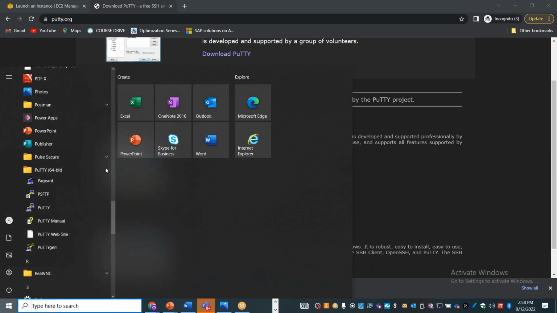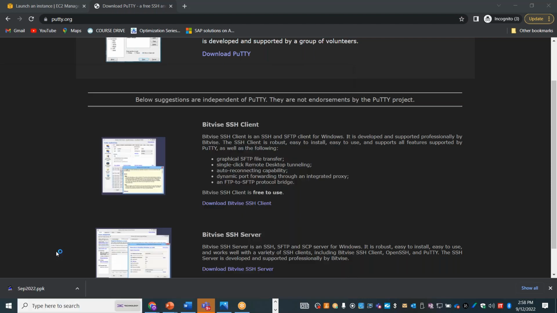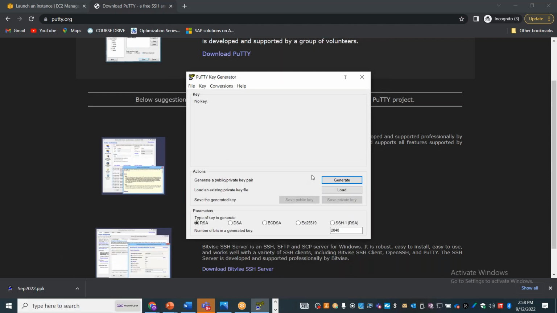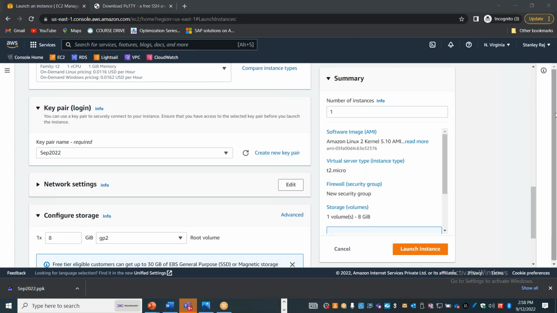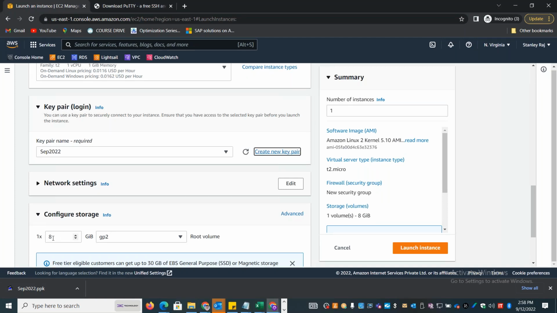So you can see that there is PuTTY as well as PuTTYgen. So this tool is what will be used for converting from one key format to another key format. But nowadays you don't have to use it because you are getting the option to directly download the PPK from Amazon. Okay, now I have created and downloaded it, and if I want to have more storage capacity, I can go